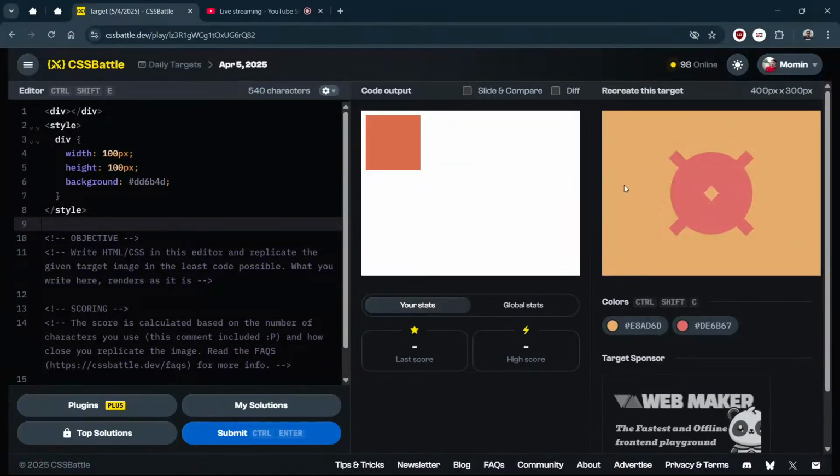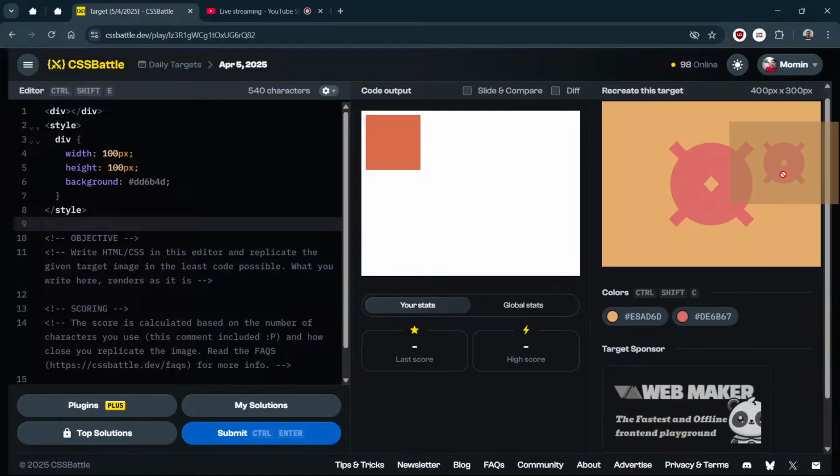We need to achieve this target. This is the first goal of CSS battle: we need to create this image. It is not really a UI, it is only CSS, since a UI would need text too. UI is a combination of HTML and CSS, but here we are only doing CSS. Like this we can create icons and other things with only CSS.